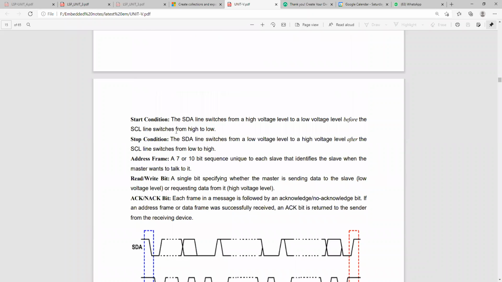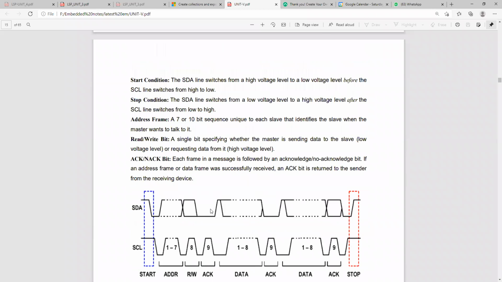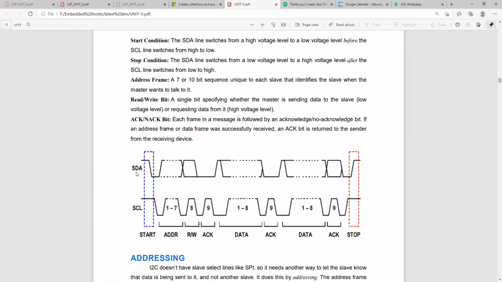Here I will tell you what the start condition is. Here you can notice SDA, serial data, and the clock. When both go low, that is the starting condition. The SDA line switches from high voltage to low voltage before the SCL, the serial clock. Both should go from high to low; data and clock should be low. Only then it will be a start. After that, the address frame will be generated.